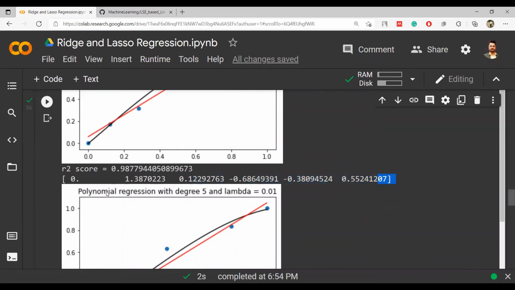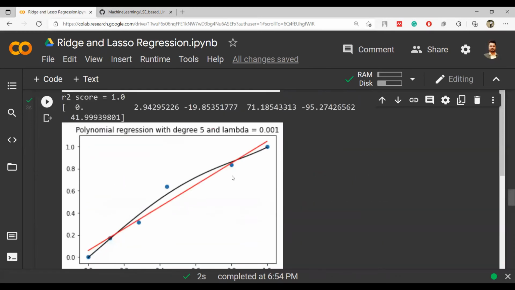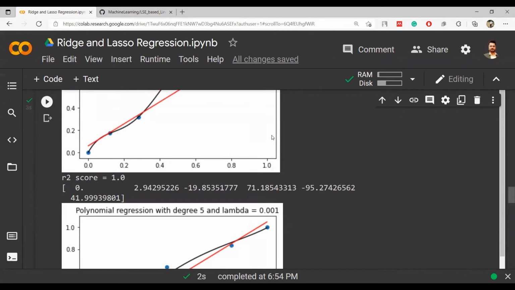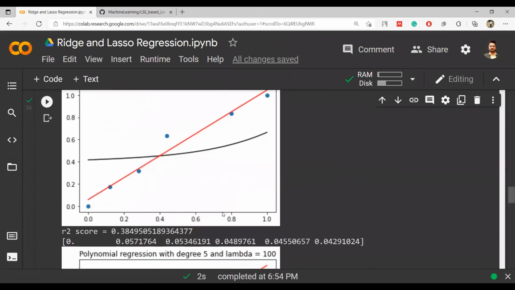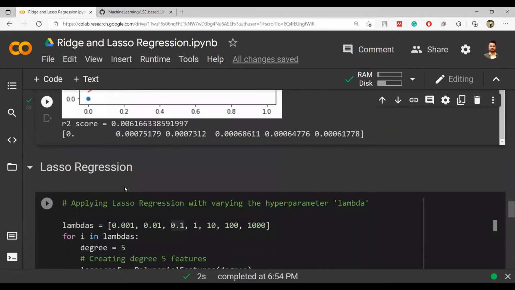All the polynomial coefficients were low, and 98.77% was achieved on a scale of 0 to 1. So this one was good. Even with the degree of 5, with this lambda number 0.001, it performed quite good. So now let's look into the lasso.